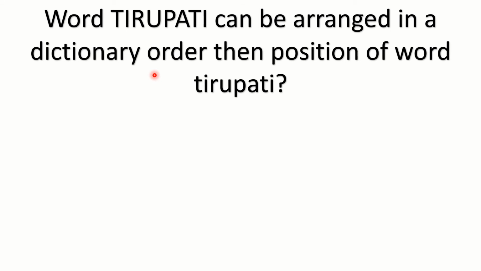So with the word Tirupati, you can form many words. How many words can you form here? 8 letters are there. T is repeated twice, I is repeated twice. So 8 factorial by 2 factorial into 2 factorial, you can form 10,080 words with Tirupati. So if I form them in dictionary order, then Tirupati will be in which position?